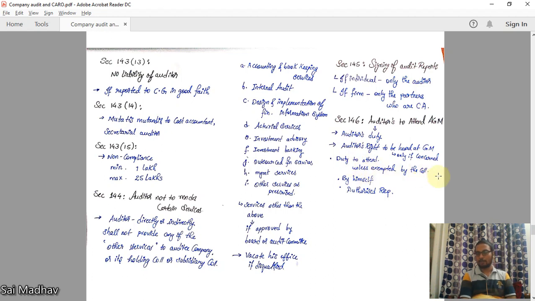Duty to attend unless exempted by the company. So can the company exempt the auditor from attending the general meeting? Yes, if the company says he need not attend. But if it is not exempted, it is the duty to attend the general meeting. How to attend? By himself or by an authorized representative. The auditor is representing someone else to attend the meeting on behalf of himself. However, that other person should also be equally eligible to become an auditor. Then only he can be appointed as authorized representative.